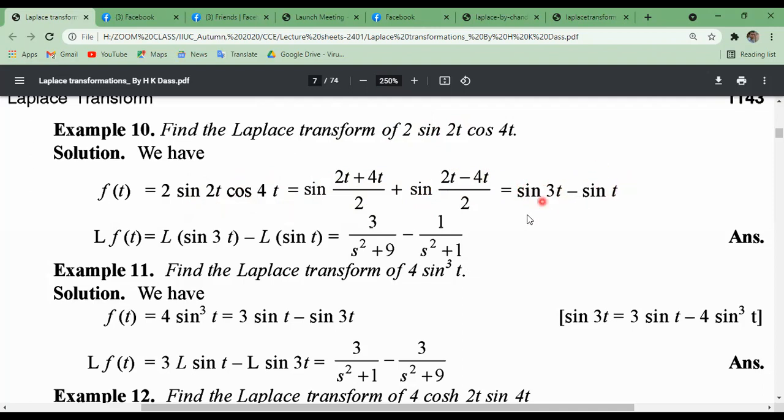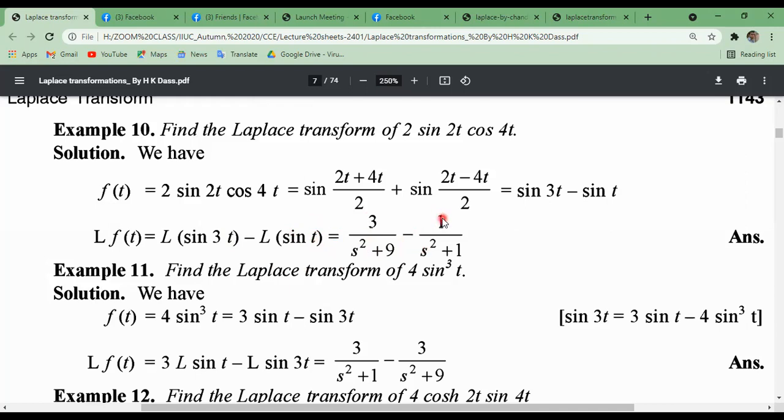Just using linear properties of Laplace transformation, Laplace transformation of f of t can be written as Laplace transformation of sin thrice t minus Laplace transformation of what? Sin t. We must know about this Laplace transformation from our previous lecture. Laplace transformation of sin at, what was? A divided by s square plus a square. So sin thrice t will be 3 divided by s square plus 3 square, minus Laplace transformation of sin t, a equals to 1 here.